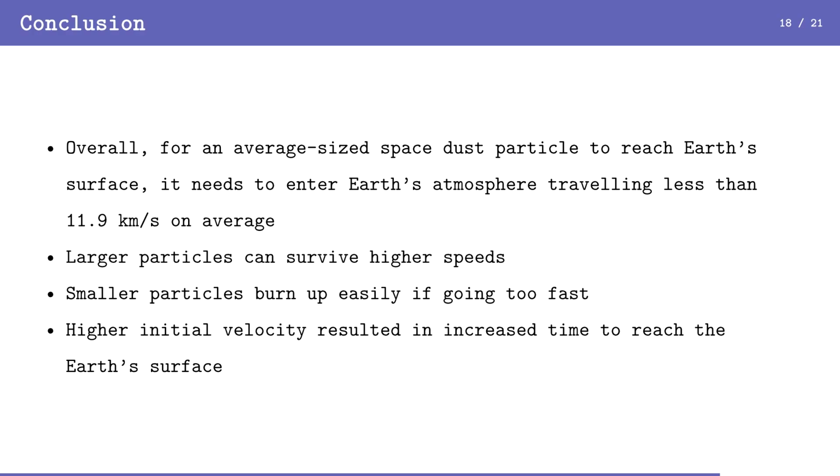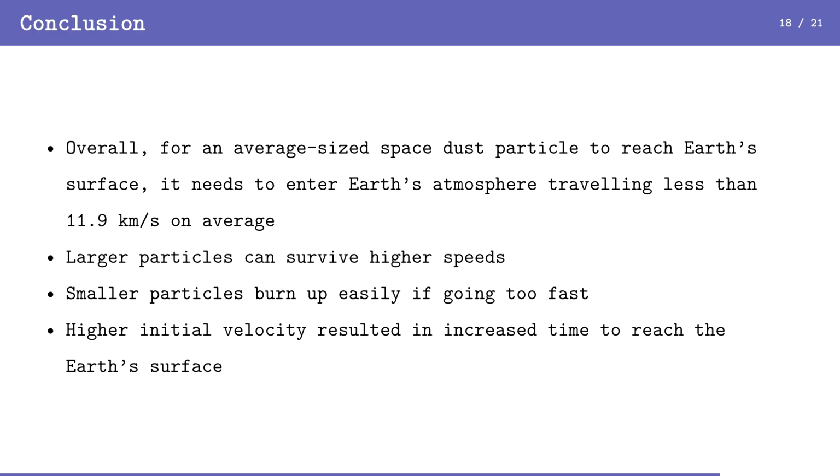Larger particles can survive higher speeds, most likely due to their increase in mass, which is used as a barrier to slow down the particle till it is no longer ablating. Smaller particles burn up easily if going too fast because of their less mass, or likely due to the limitation of not having a minimum energy required for ablation to occur in our model. Higher initial velocities resulted in increased time to reach Earth's surface. This is most likely due to the higher velocity generating more energy, which ablates a particle, reducing its mass, which in turn reduces the terminal velocity of the particle.